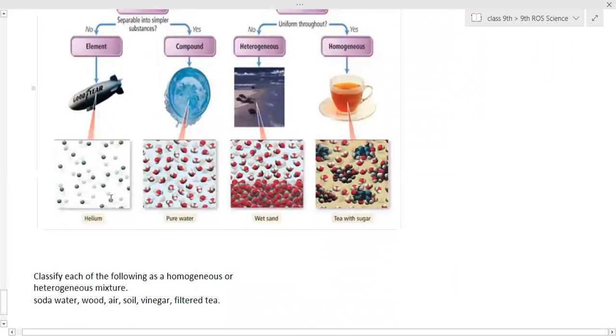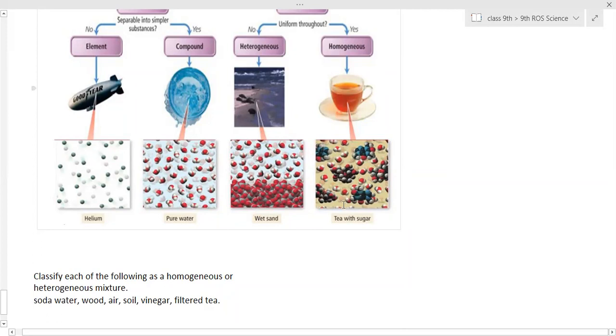At the molecular level, if you see a single type of particle, or different types of particles, the composition of every molecule is exactly the same. One molecule consists of 3 atoms, but that same structure is seen throughout. Here different substances in different composition are uniformly mixed, and here non-uniformly mixed. The heavier particles settle down, therefore it is heterogeneous.